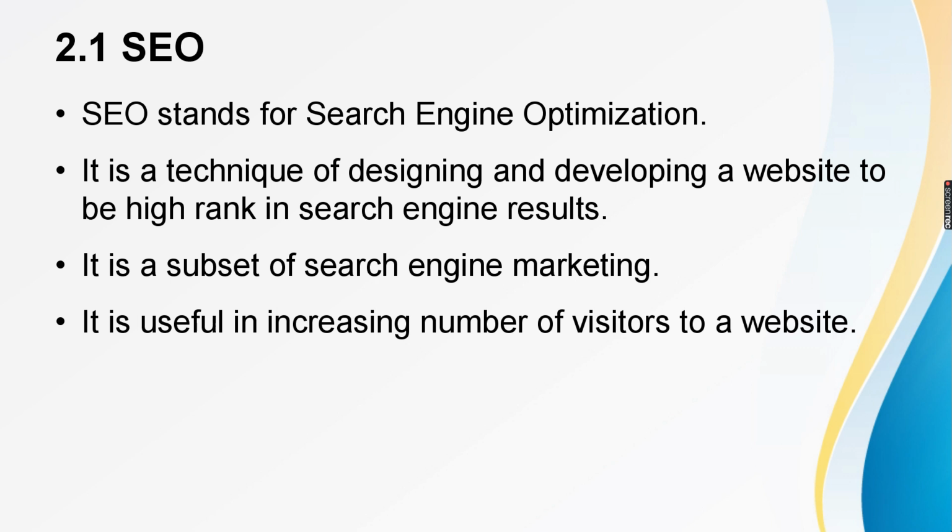Then in the second, third, fourth positions, we have the most popular websites, which are visited the most and have maximum visitors. And then below we have the least popular search results, website names which are least visited.